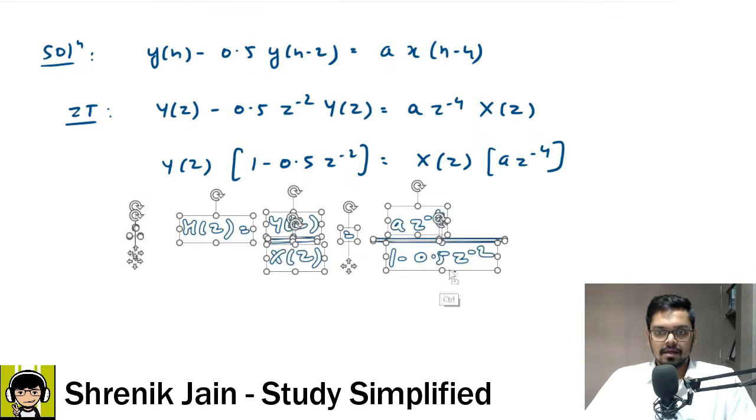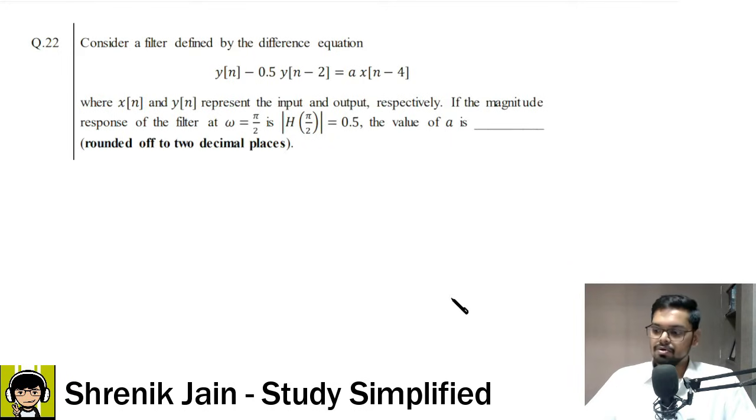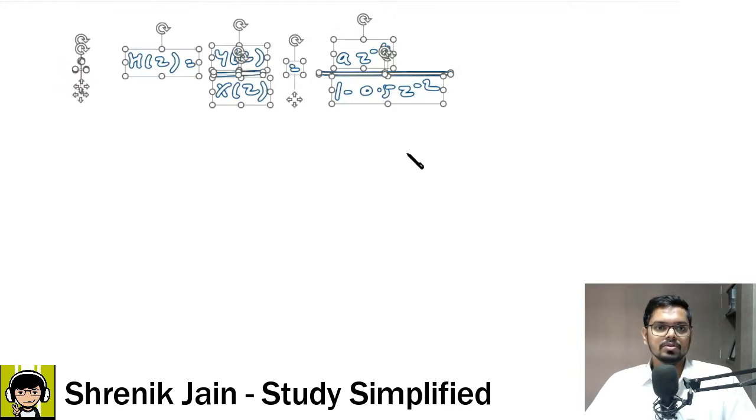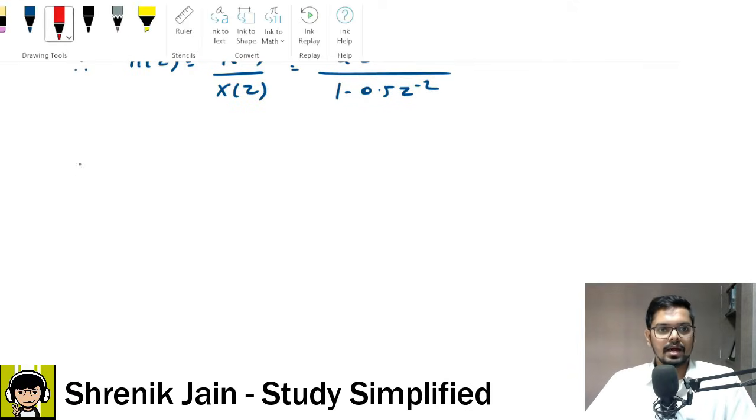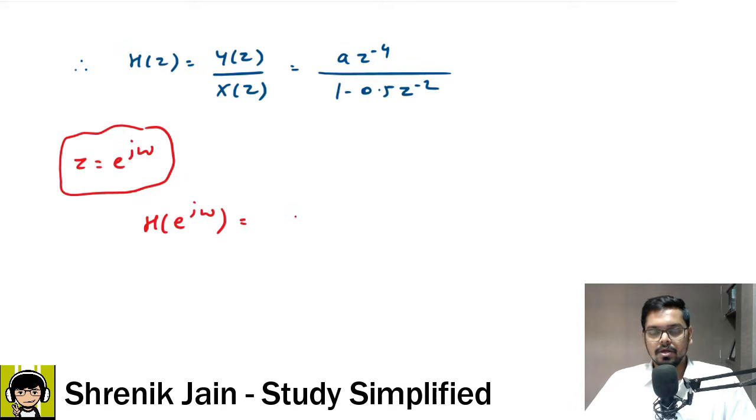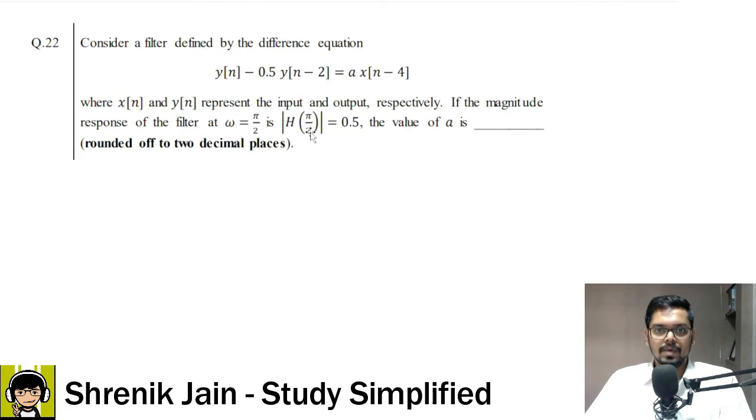Now remember that here omega is used, so the DTFT concept is used. So what we'll do now is replace z with e to the power j omega. If I do that, we get our transfer function in terms of omega, which is a into z changed to e to the power j omega. So the numerator would be e to the power minus 4 j omega, and in the denominator we have 1 minus 0.5 e to the power minus 2 j omega. Understood?